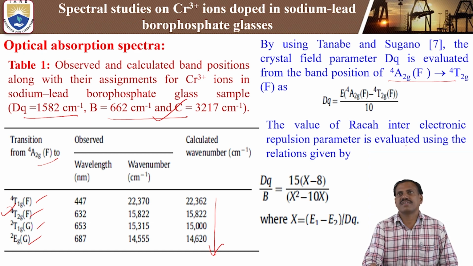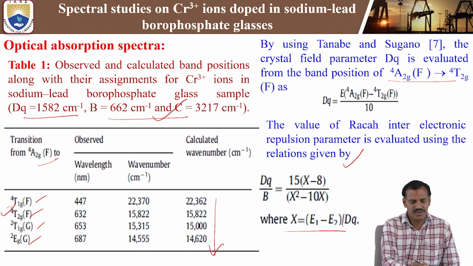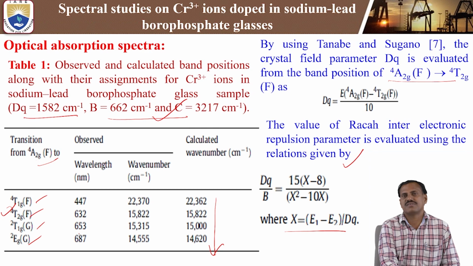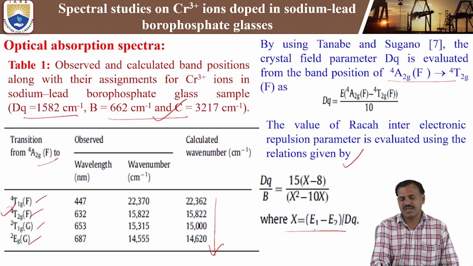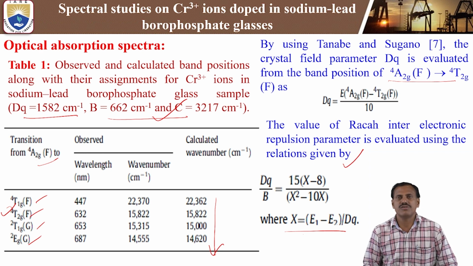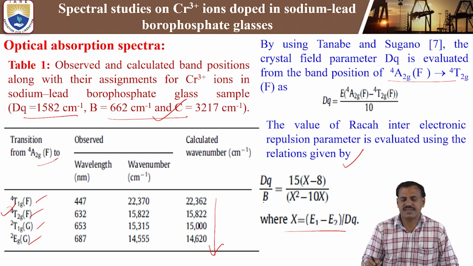The value of Racah inter-electronic repulsion parameter is evaluated using the relation given by Dq by B equal 15 into x minus 8 by x square minus 10x. Here x value, we can calculate from the different energies, E1 and E2 minus Dq. That means E1 is 447 nanometer, E2 energy is 632. By using these two absorption wavelengths we can get the x value. By getting the x value we can substitute in the formula Dq by B equal 15 into x minus 8 by x square minus 10x. By using this data we can calculate the B value.